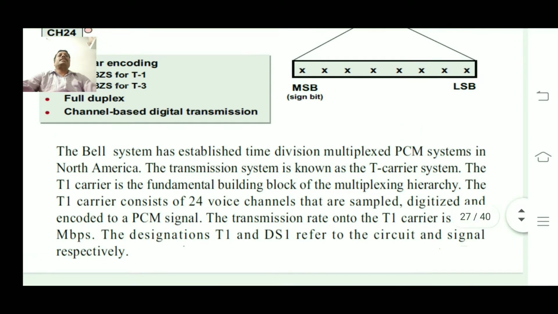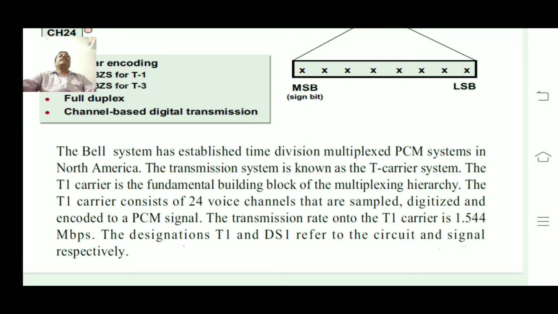The Bell system established time division multiplexing PCM systems in North America. The transmission system is known as the T carrier system. The T carrier is the fundamental building block of the multiplexing hierarchy. Hierarchy means there is more than one multiplexing method.